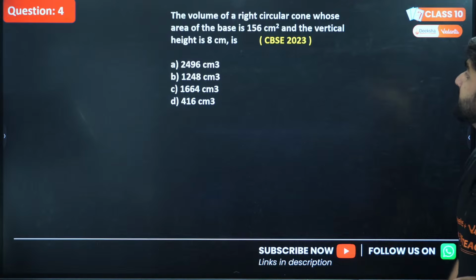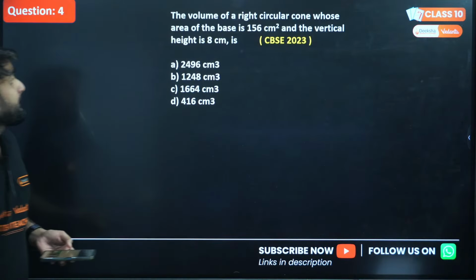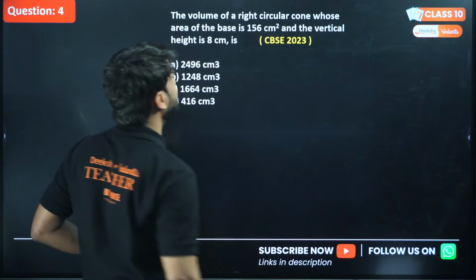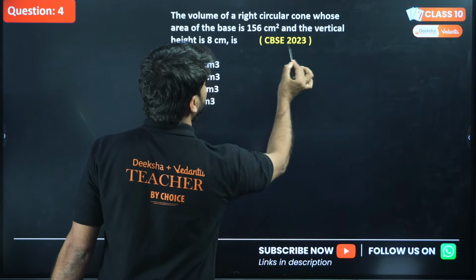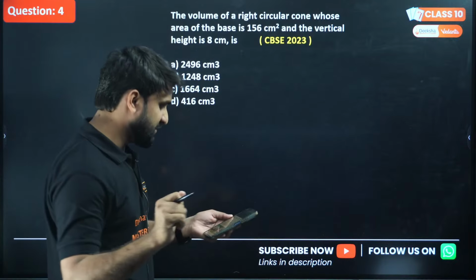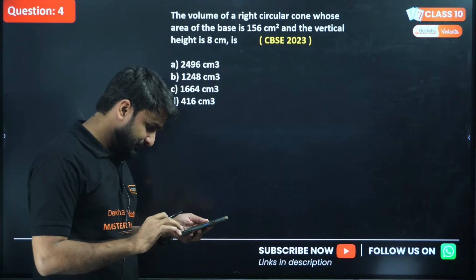Do this question guys. The volume of a right circular cone whose area of the base is 156 centimeter square and the vertical height is 8 centimeter is. And this question has been asked in the CBSE board exam in the year 2023. I hope you all can do this question. Please try this question. I am waiting for your answer guys.